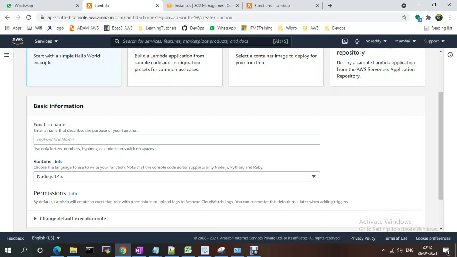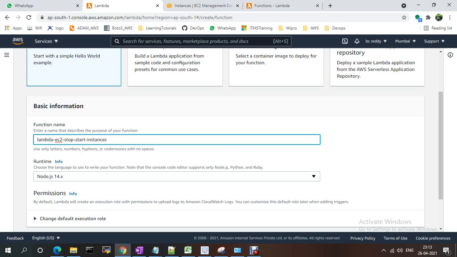My function name is something like lambda ec2 start stop instances. For the runtime, I'm going with Python.